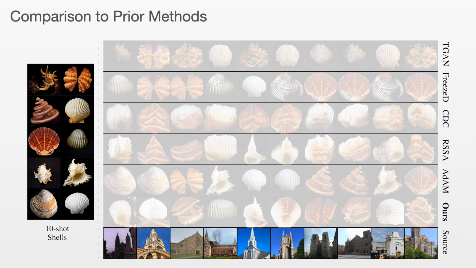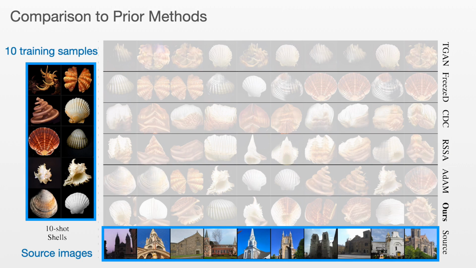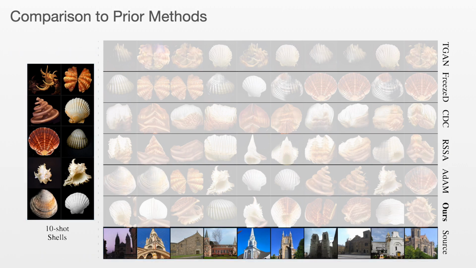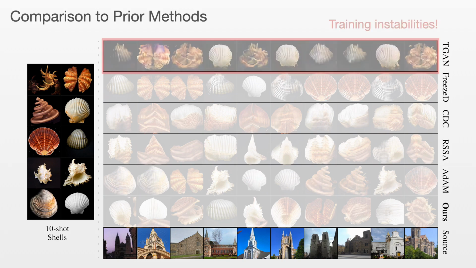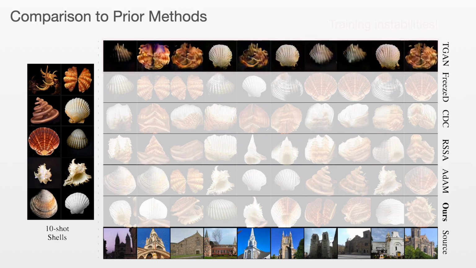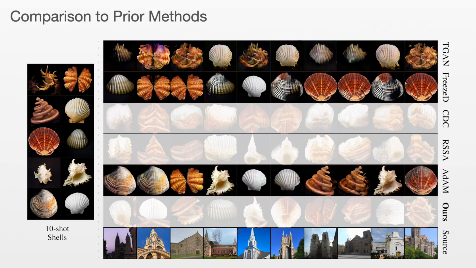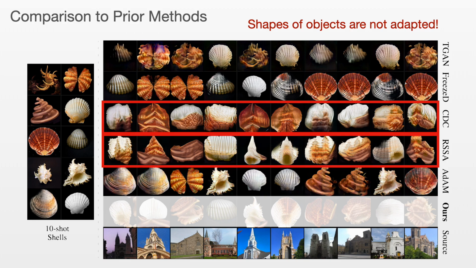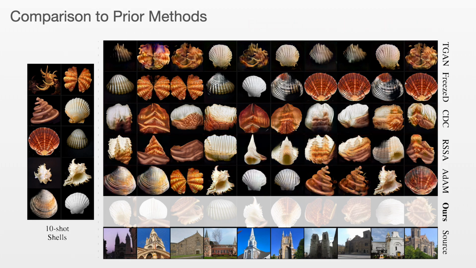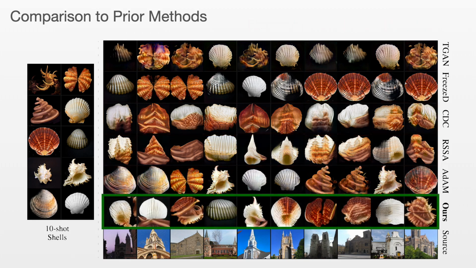Here is a visual comparison of our approach to prior methods, shown for a 10-shot adaptation from Flickr Church to shells. We note that in such a challenging case, prior methods suffer either from training instabilities, mode collapse, or inability to adapt the shapes of objects. In contrast, our method achieves good image quality, generates objects combining features of multiple target images, and meaningfully transfers the geometric diversity from the source dataset. More visual results are shown in our paper.